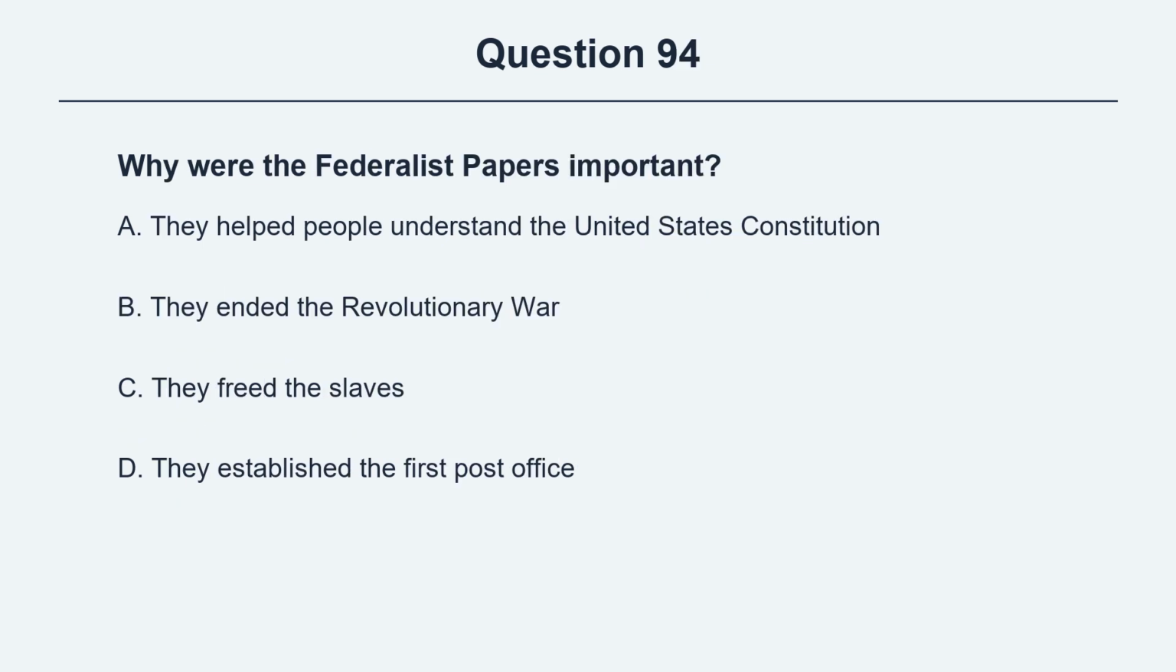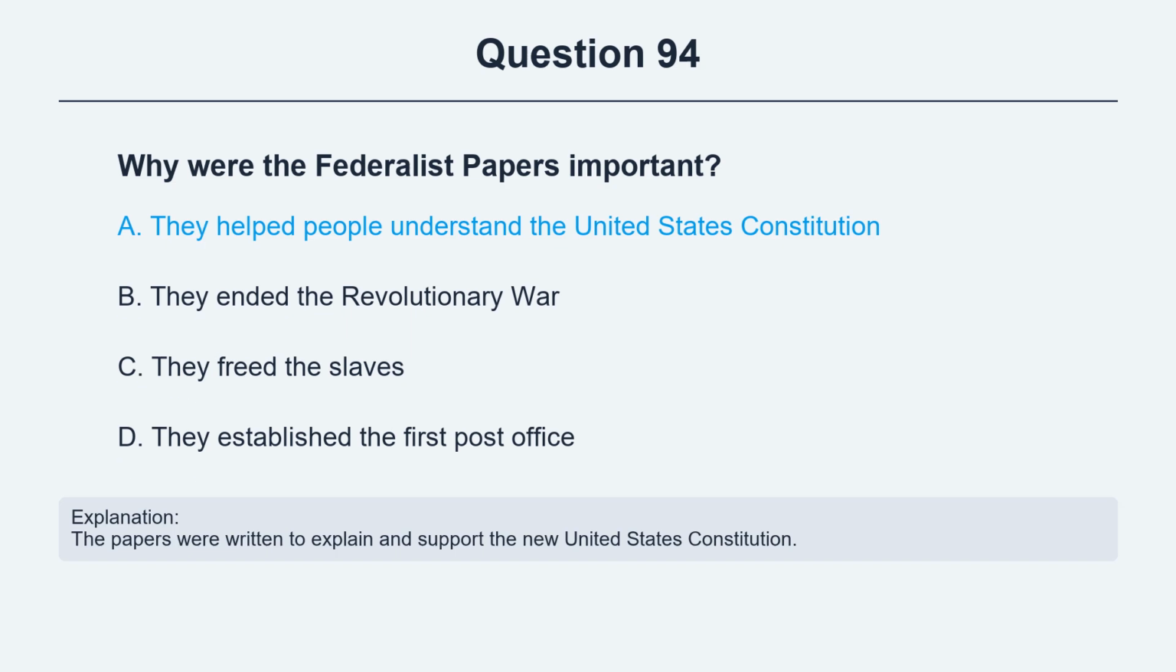Question 94. Why were the Federalist Papers important? Option A, they helped people understand the United States Constitution. Option B, they ended the Revolutionary War. Option C, they freed the slaves. Option D, they established the first post office. The correct answer is option A, they helped people understand the United States Constitution. Explanation. The papers were written to explain and support the new United States Constitution.